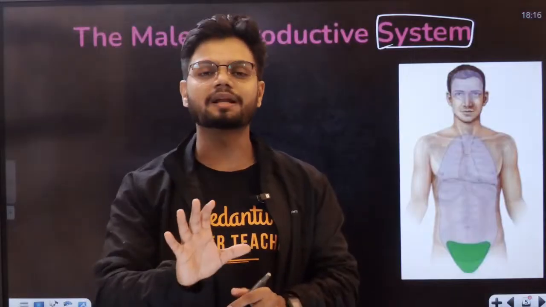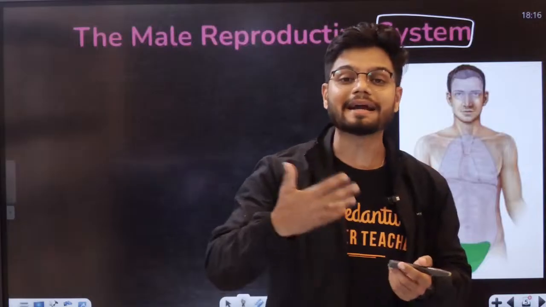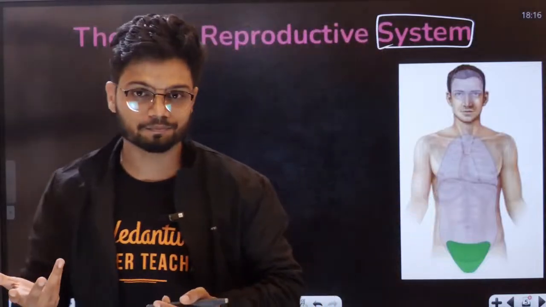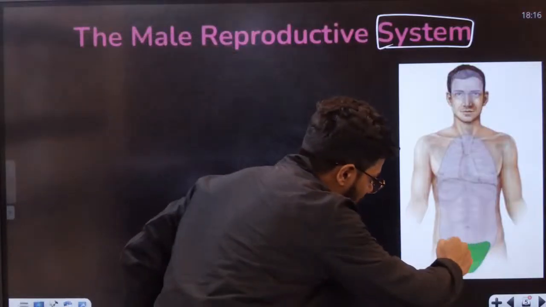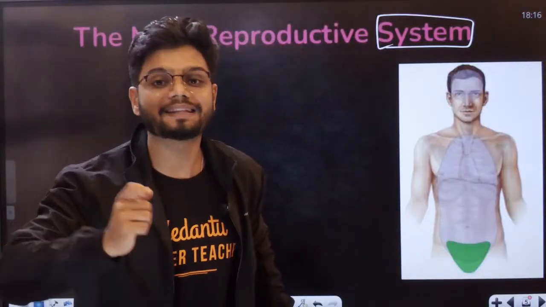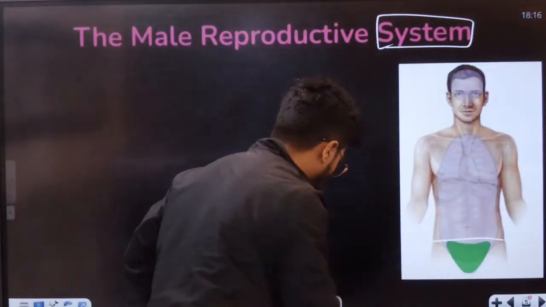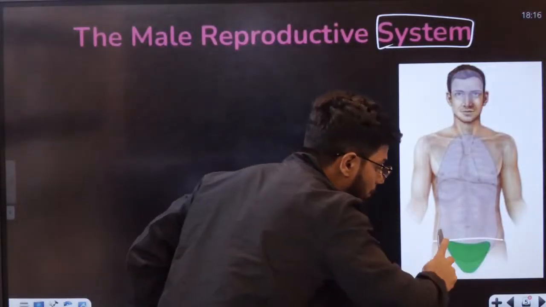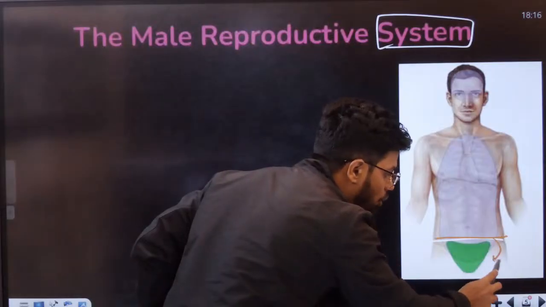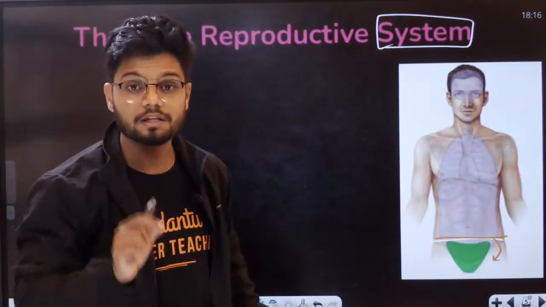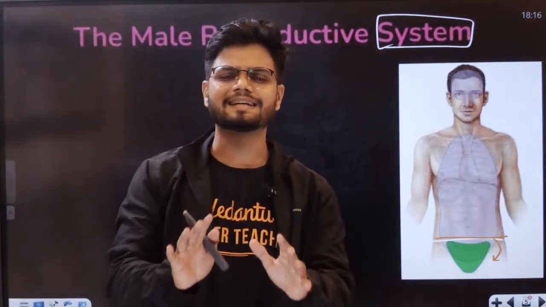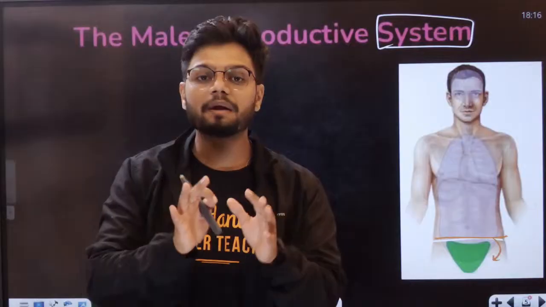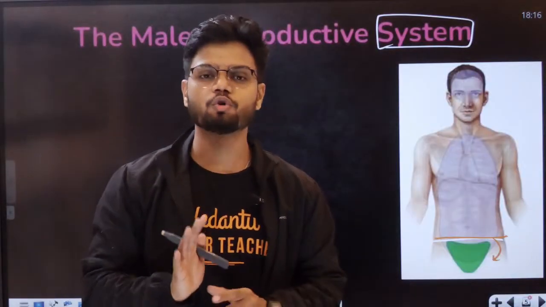Now, one question arises. What is the location? Like, where is it? Where do you think the entire reproductive system is located? Students, listen to me very carefully. This region is called the lower abdominal region. See, this is the abdomen, students. This is your abdomen region. Anything below is called what? Lower abdomen, students. So in the lower abdomen region, we find the entire male reproductive system between the two coxal bones.